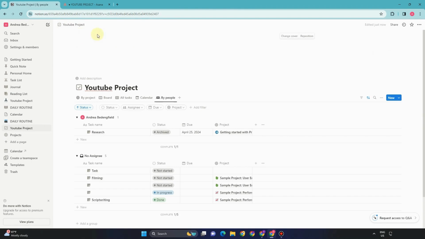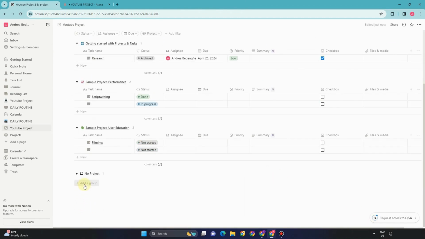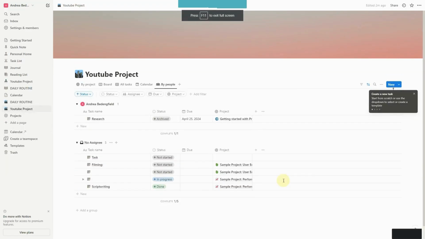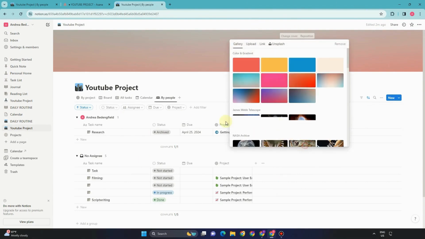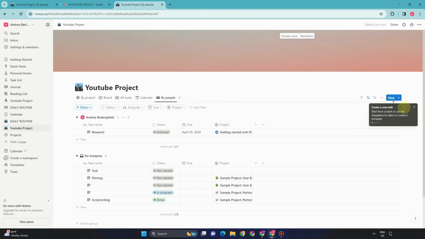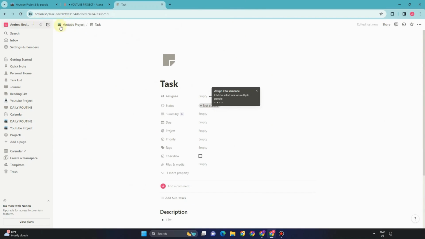And also, you notice here above, you can add a cover photo for your project. You can even add an emoji, you can get images from your gallery, from Unsplash, or you can paste a link here. Aside from that, you can also add videos from YouTube. You can add videos, files. You can even add Google Map here. So there are lots of things that you can do here in Notion. And also in Asana, you can do some things there that you can do here in Notion. Same goes with Notion. You can do a lot of things here that you can't do in Asana.